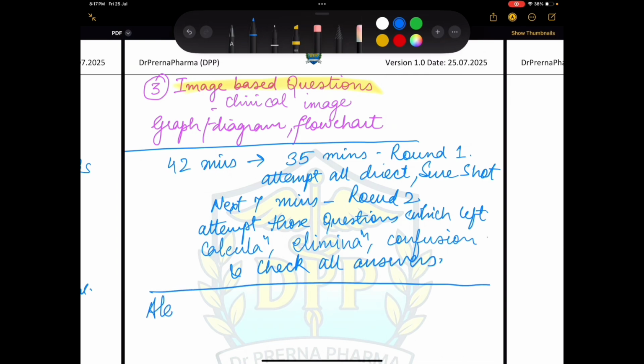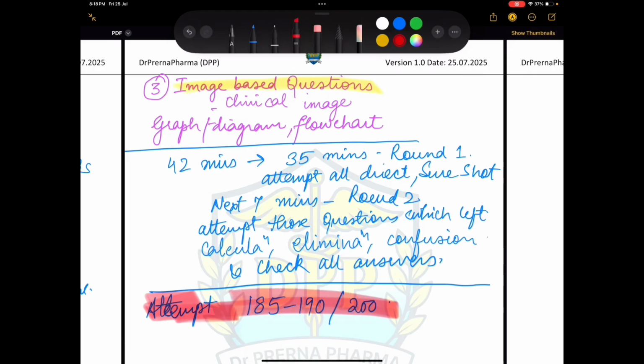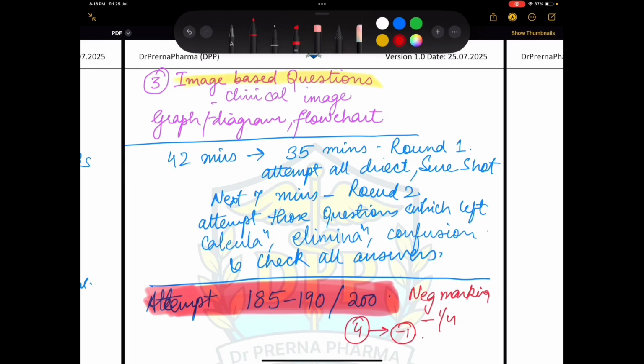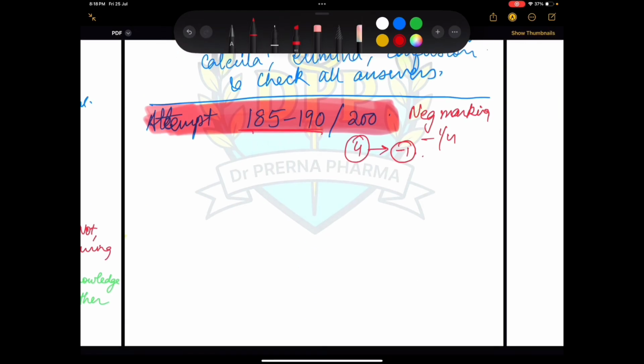How many should you attempt? Attempt at least 185 to 190 out of 200. This is very important, because इतने क्वेश्चंस आपके अटेम्प्ट होने चाहिए. I am not saying just mark all the questions and don't think about negative marking. No, you have to think about the negative marking also. Why? Because negative marking means you're losing 1/4. So if the question is of 4 marks and you mark it wrong, you are losing -1, or I can say you're losing 5 marks there. So -1 is the negative marking, and you have to take care of it also. But overall, you should be able to attempt 185 to 190 questions in the exam, right?